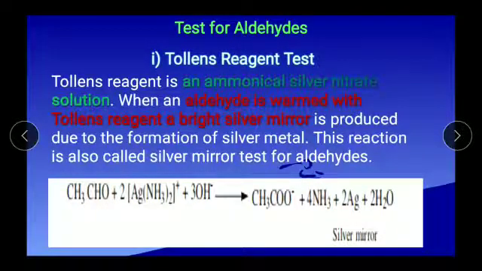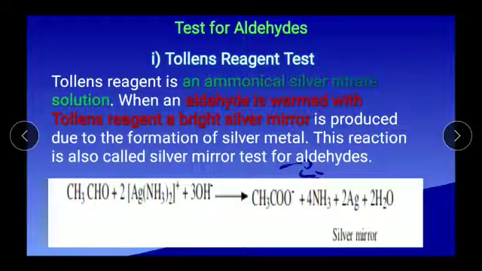We are taking the aldehyde acetaldehyde. It reacts with Tollens reagent, given in ionic form as 2[Ag(NH3)2]+ plus 3OH-. We get silver mirror, 2Ag. How do we get Ag? CH3CHO becomes CH3COO-.